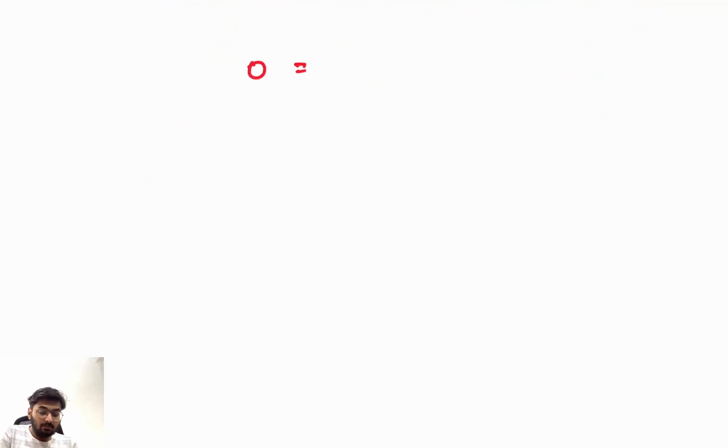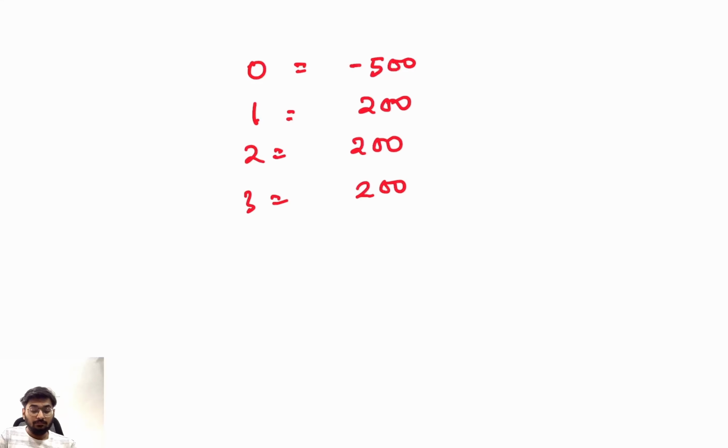At the 0th point of time, you have invested negative 500. In the first year, you have received 200. Second year, you have received 200. Third year also, you have received 200. Now, with the layman's eye, sir, I have invested 500. I am receiving 600. Profitable. But you, being a CFA charter holder, the expert of finance, you say no, let me calculate the NPV and then we will decide whether we should invest in the project or not.